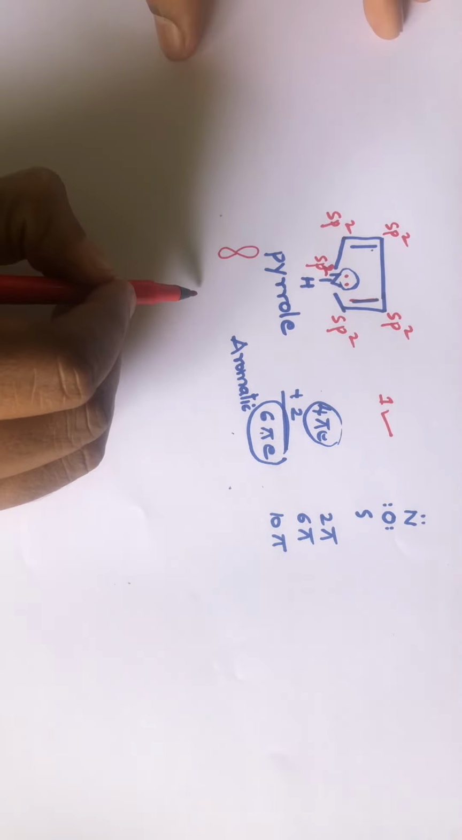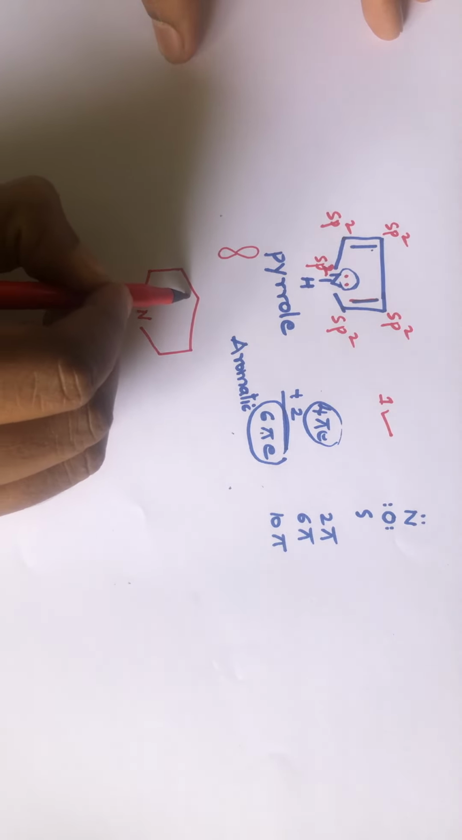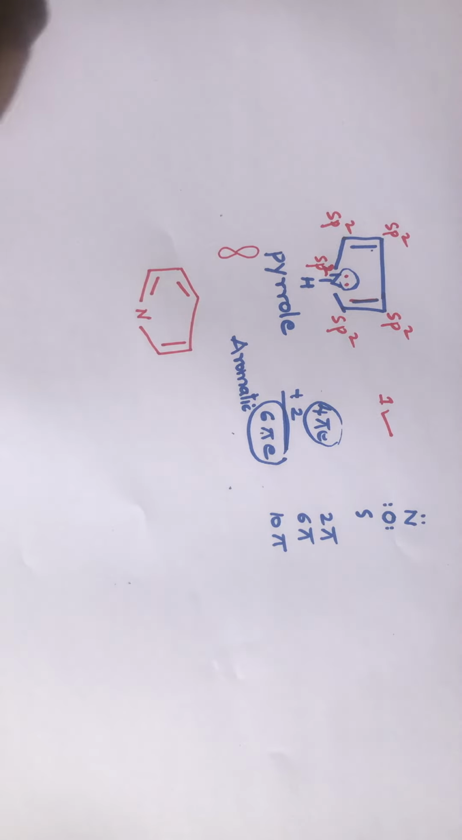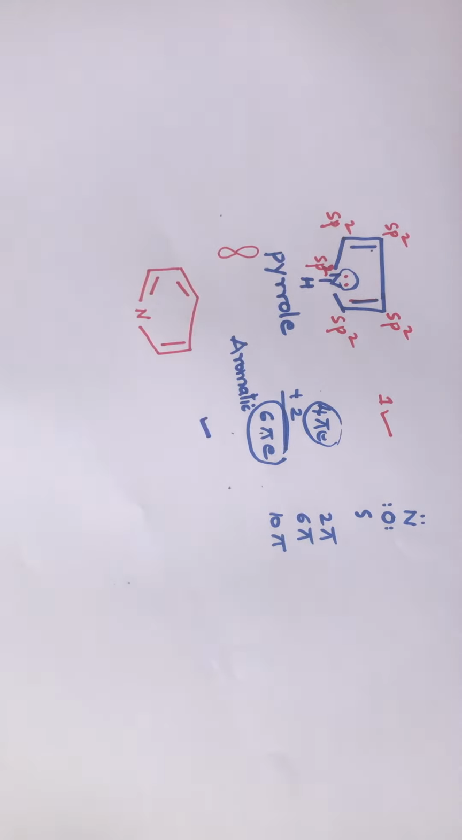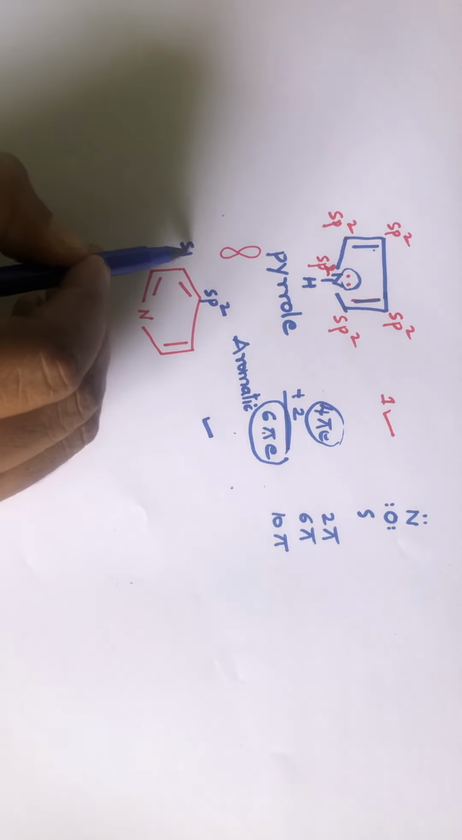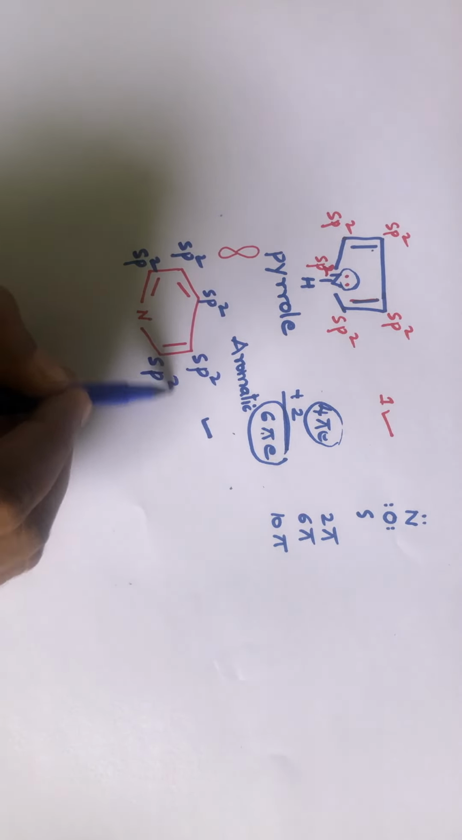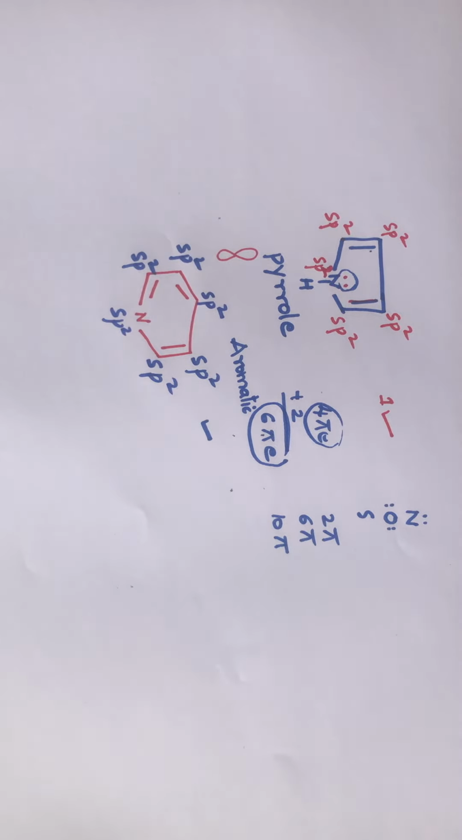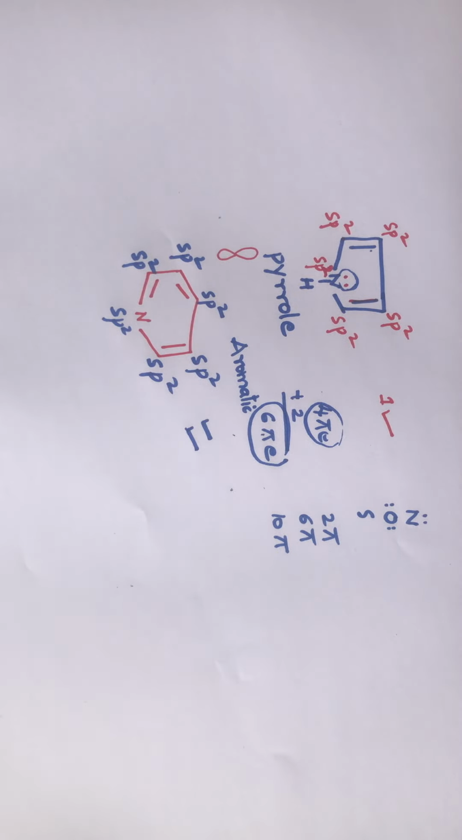Okay, I will take another example. This molecule. Now look at this. Is it cyclic? Yes, it is cyclic. What is the hybridization? sp2. Double bond, sp2, sp2, sp2, sp2, sp2. Now see, each atom has one unhybridized p orbital that can be utilized at the time of delocalization.